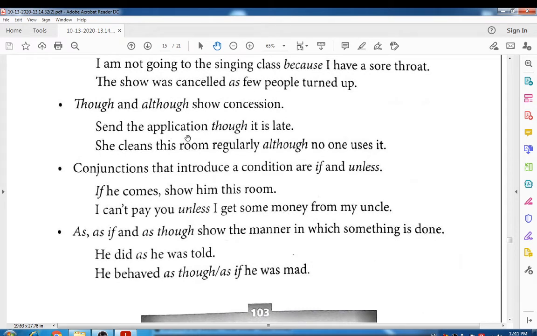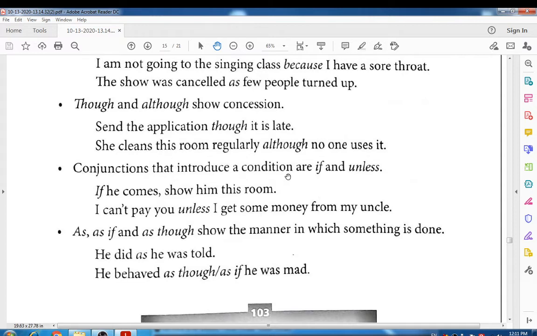Send the application though it is late. That means concession. She cleans this room regularly although no one uses it. Okay, so though and although are also the conjunctions used for showing concession.